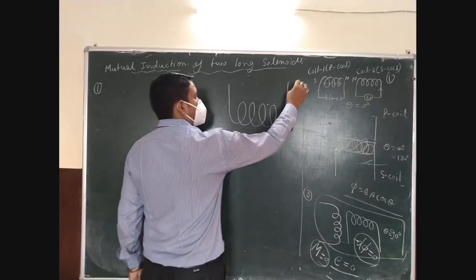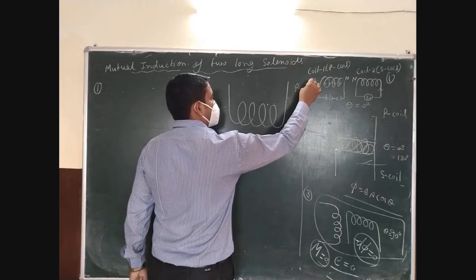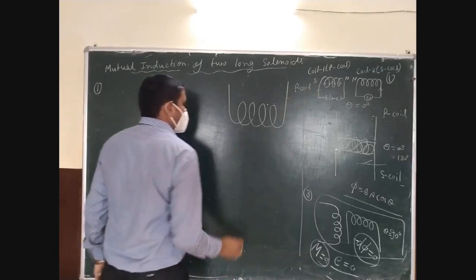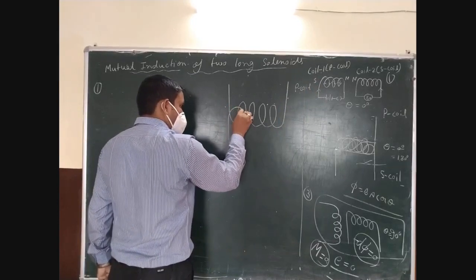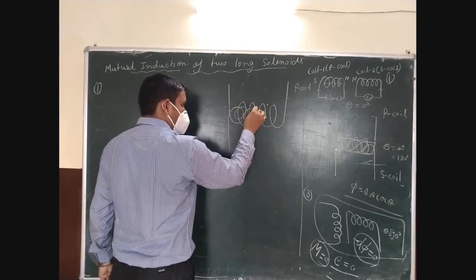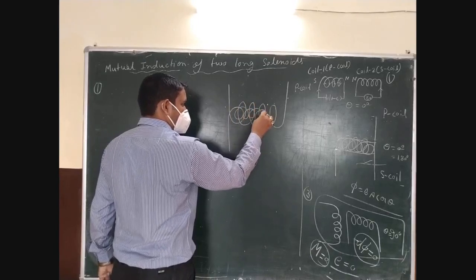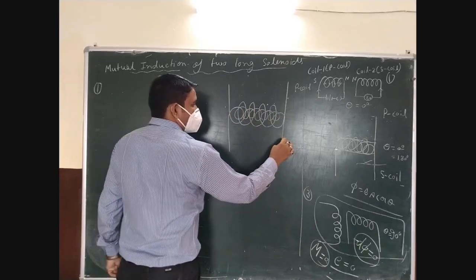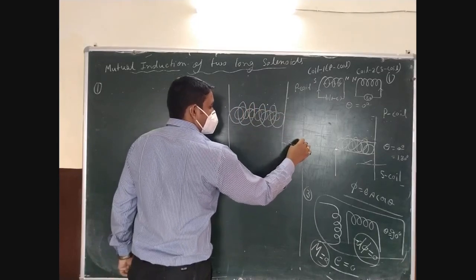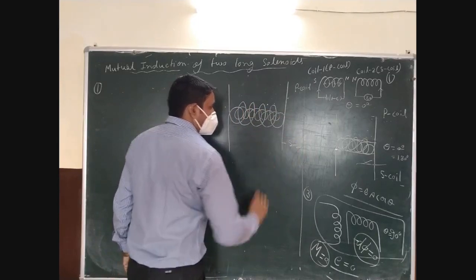This is your P coil, and the other one is the S coil. Do you find any difference between the two?